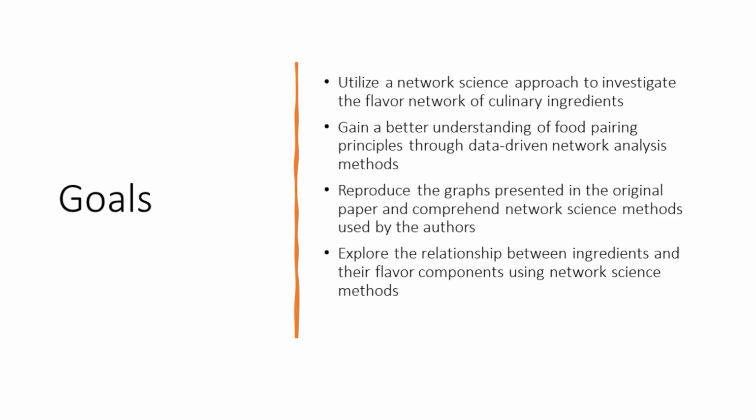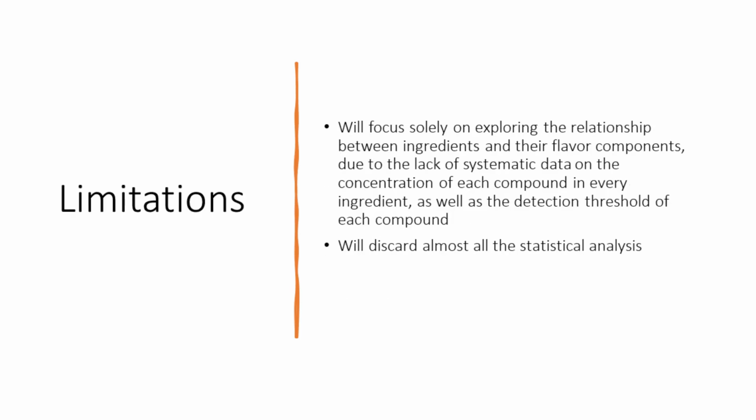The study introduced a flavor network, which captures the flavor compounds shared by culinary ingredients in order to test the food pairing hypothesis. However, due to the lack of systematic data, we will focus solely on exploring the relationship between ingredients and their flavor components while acknowledging the limitations of the available data. Also, we will discard almost all the statistical analysis and focus on the network science methods.